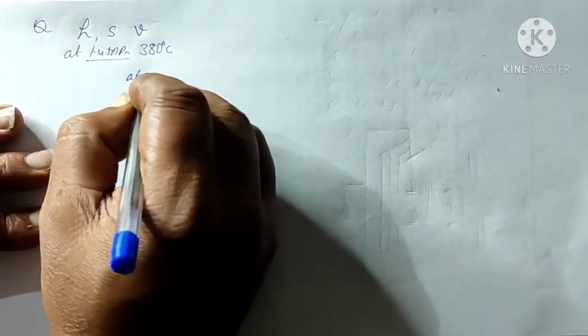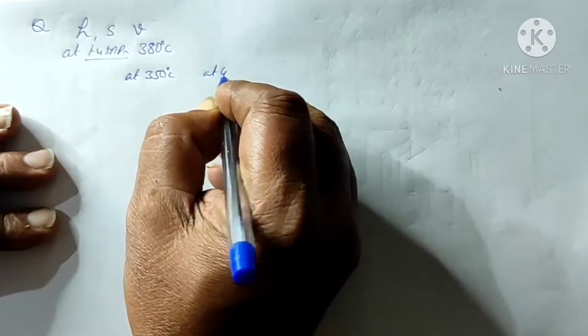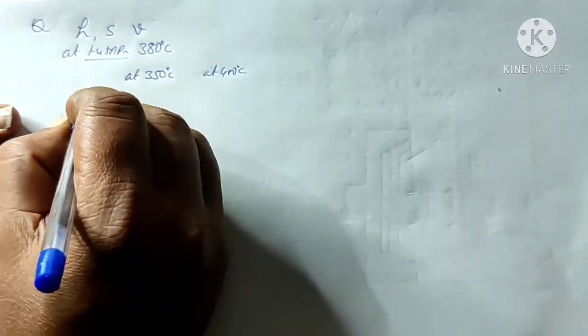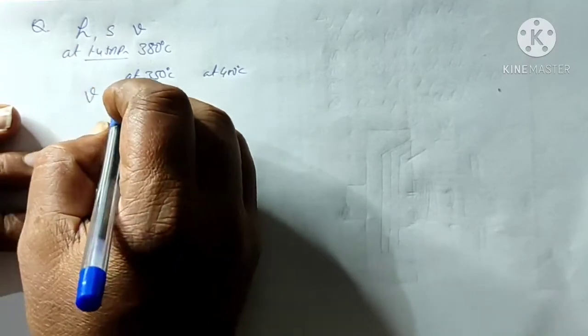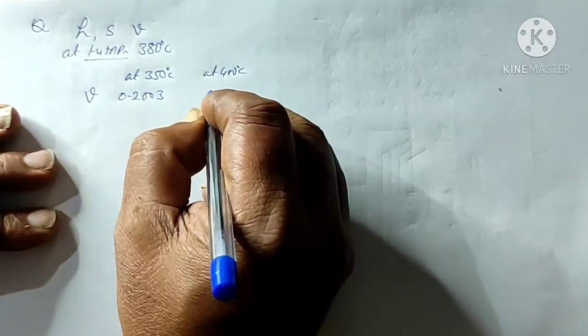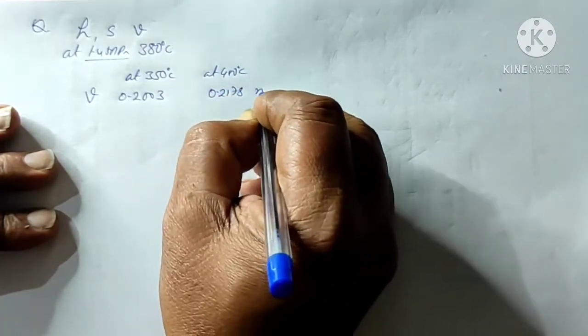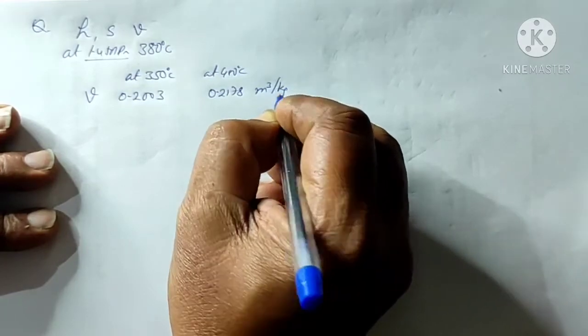So let us write down the values. At 350 degree centigrade and at 400 degree centigrade, the volume is 0.2003, and here the volume is 0.2178 meter cube per kg.